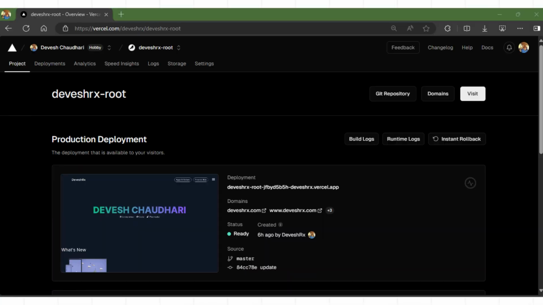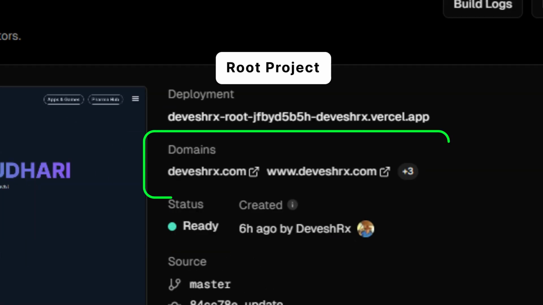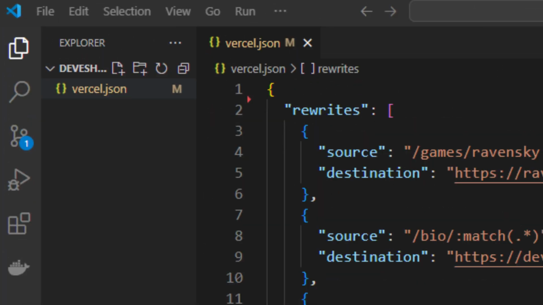Now to configure and deploy it with my main domain, I have created a separate project on Vercel which is dedicated only to URL rewrites and other configuration. We will call it the root project, which is deployed and configured with the main domain, that is deveshrx.com. Inside this root project, I have created only one configuration file, that is vercel.json.